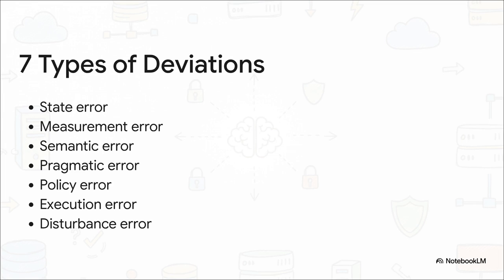Is it a state error, where the hardware actually failed? Or is it a measurement glitch, where a sensor is just reporting the wrong data? Or maybe the language was perfectly understood, but the underlying intent was completely missed. That'd be a pragmatic error. By isolating the exact type of error, the anomalous result goes to the correct corrective mechanism. If it's a policy defect, for example, you don't rewrite the code, you trigger a governance review. It's an incredibly precise, smart way to manage failure.